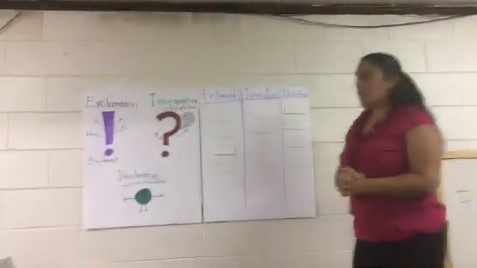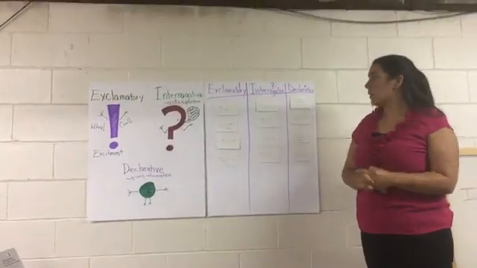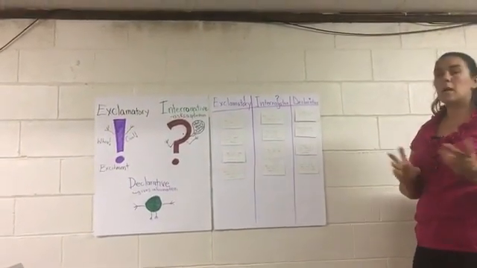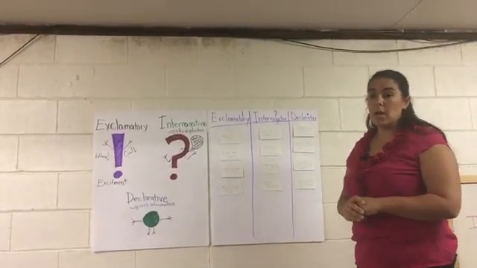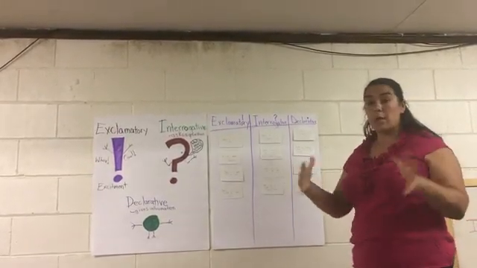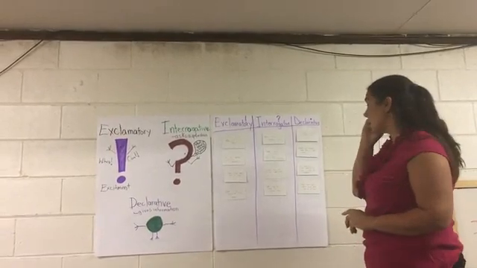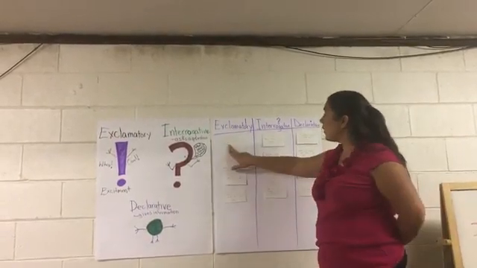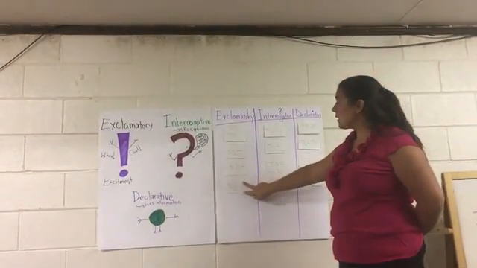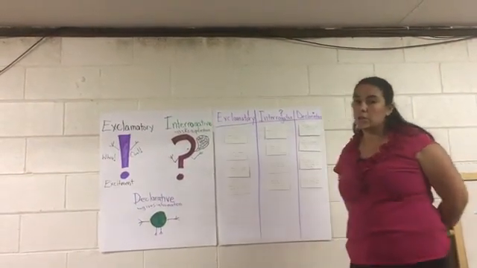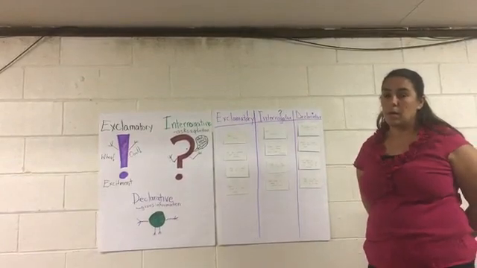All right, take a look at the sentences you see here, read through them, and we're going to see if they're all in the right place. We want to double check our work. Since we work together, now we can work as a class and see what we know. Okay. Does anybody see any in exclamatory that they're not sure should go there? Yes, Sam?